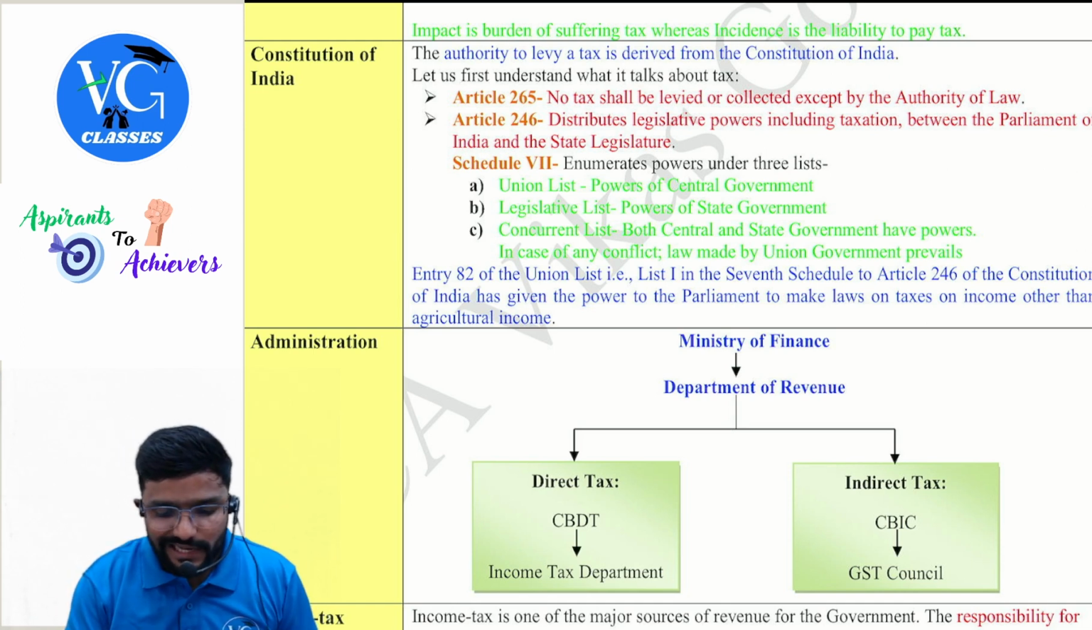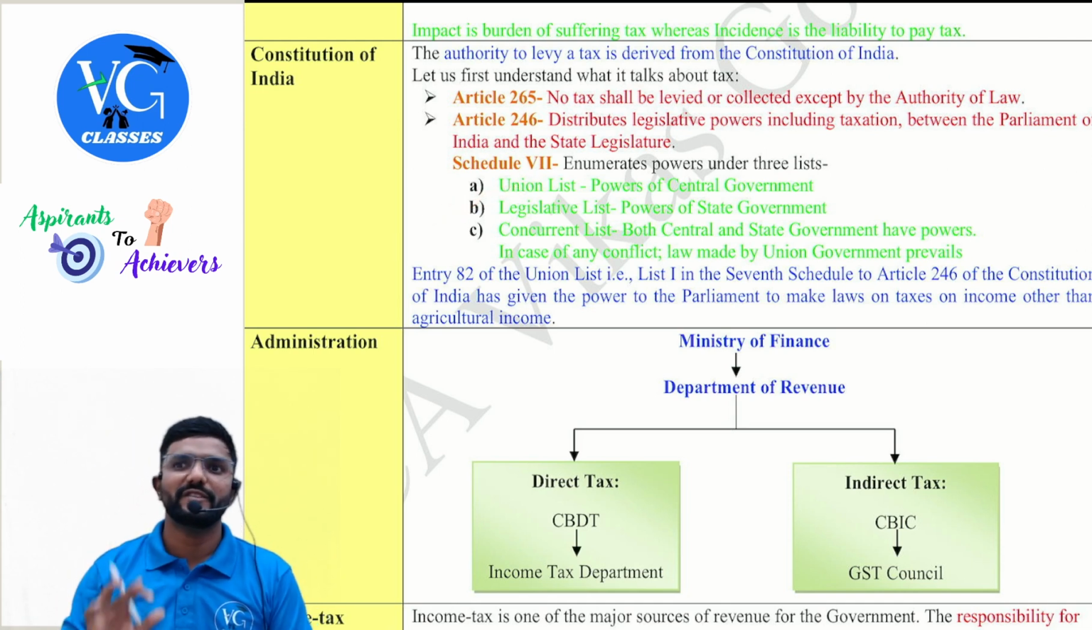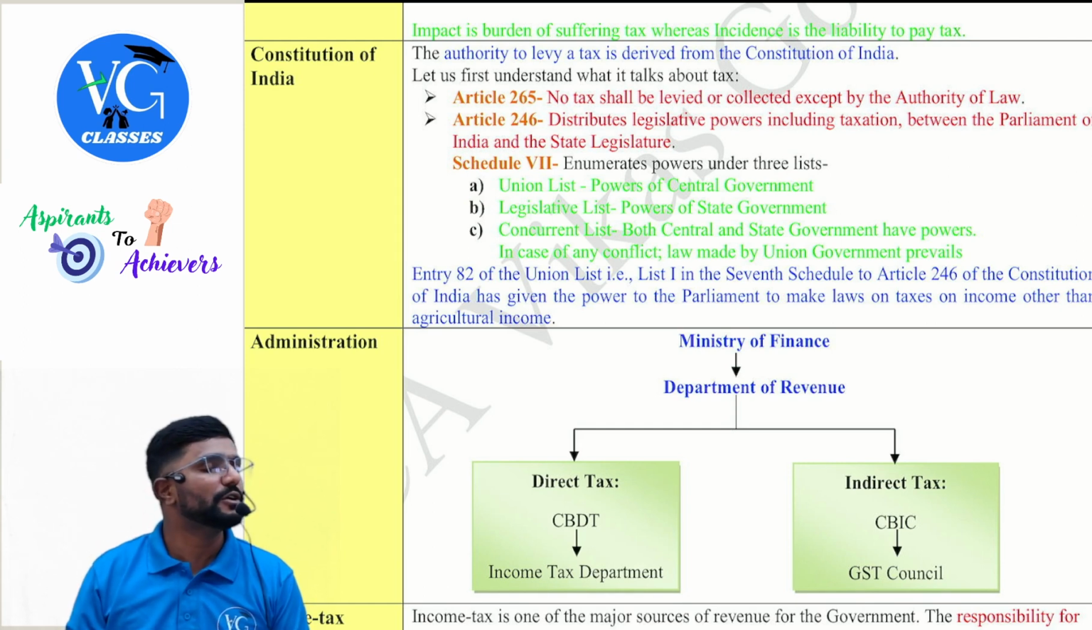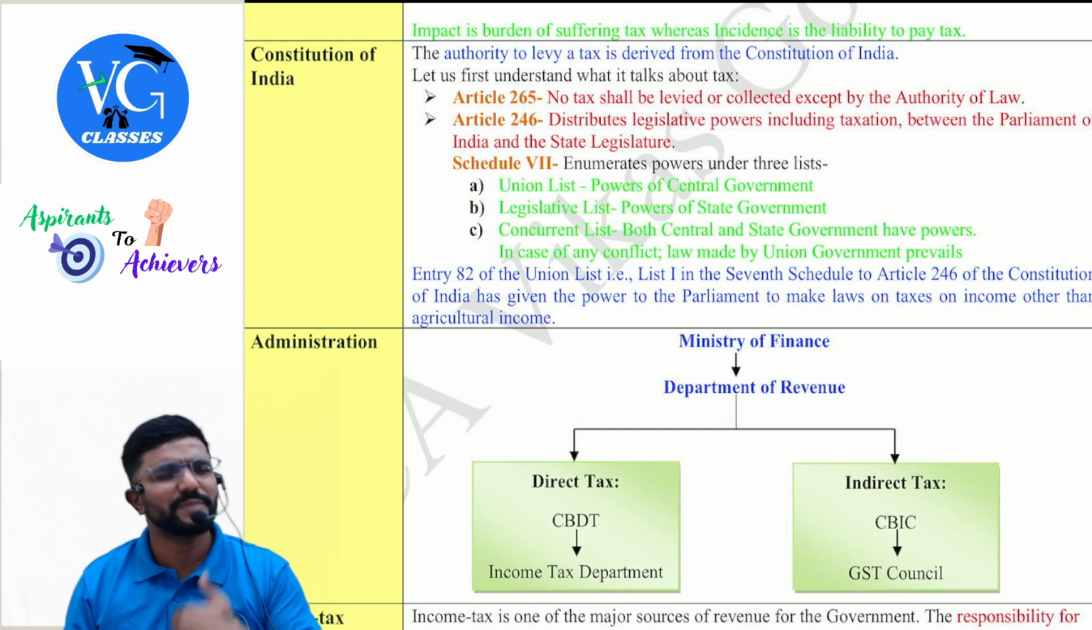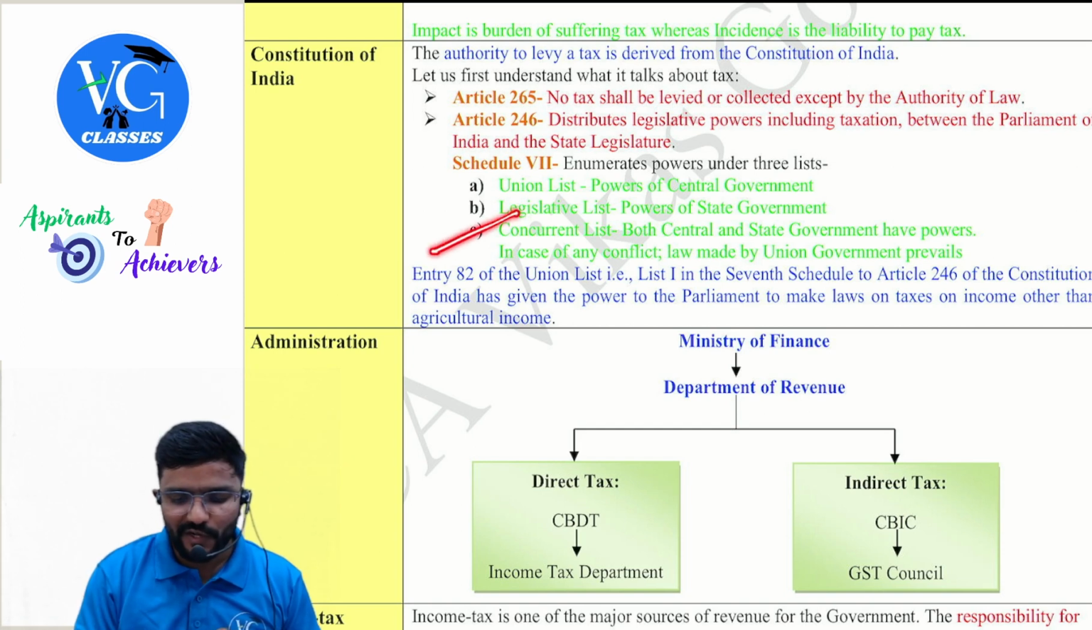Then coming to the legislative list, powers of the state government. With respect to what all areas the state government can make laws. Next coming to the concurrent list.